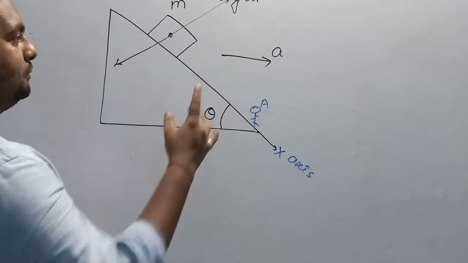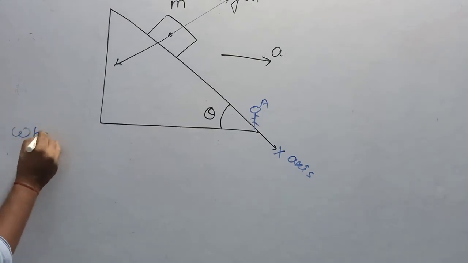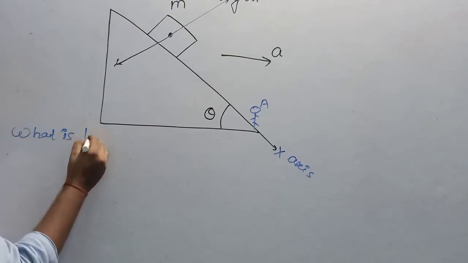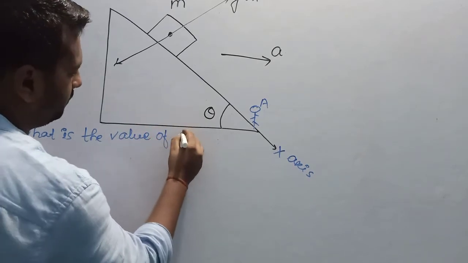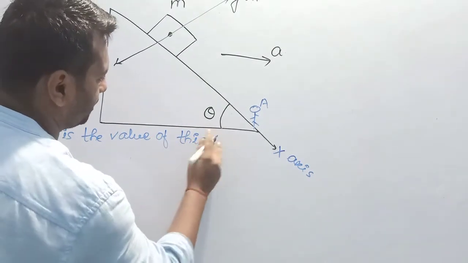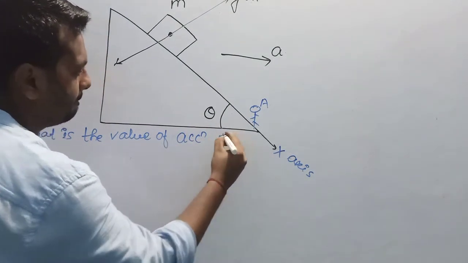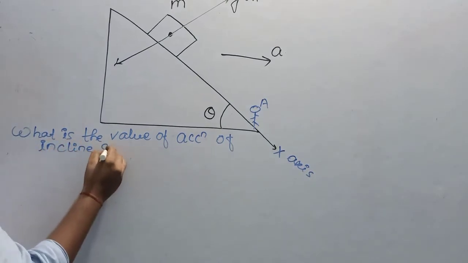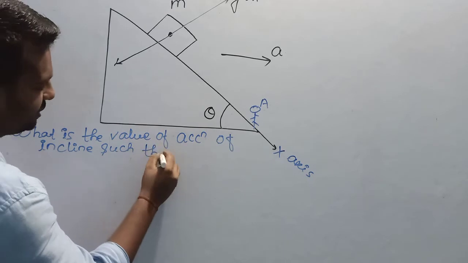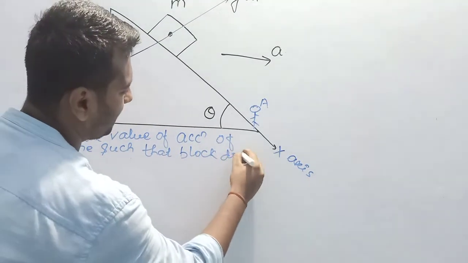What is the value of acceleration of the incline such that the block does not slide down?